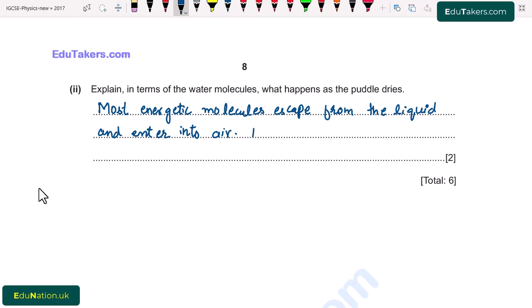The rest of water in puddle cools down. Because when most energetic molecules escape, there will be the molecules that have low energy. As a result, the water cools down.